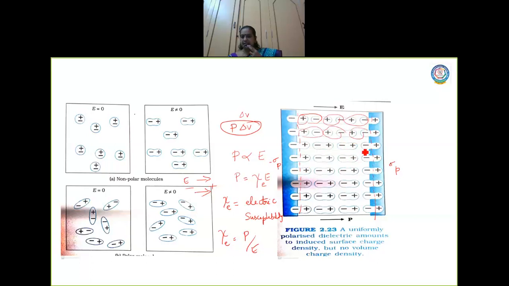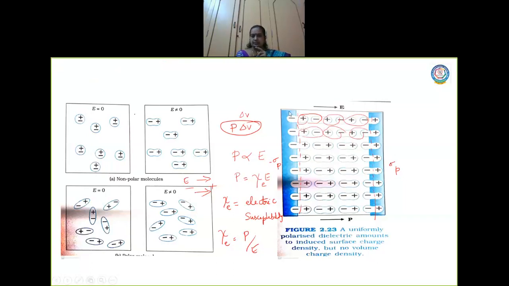So inside this part, each and every positive charge will nullify. Positive, negative, positive, negative, positive, negative will nullify each other, and you have the surface remaining with one side fully negative charges. Here everything gets nullified, right?